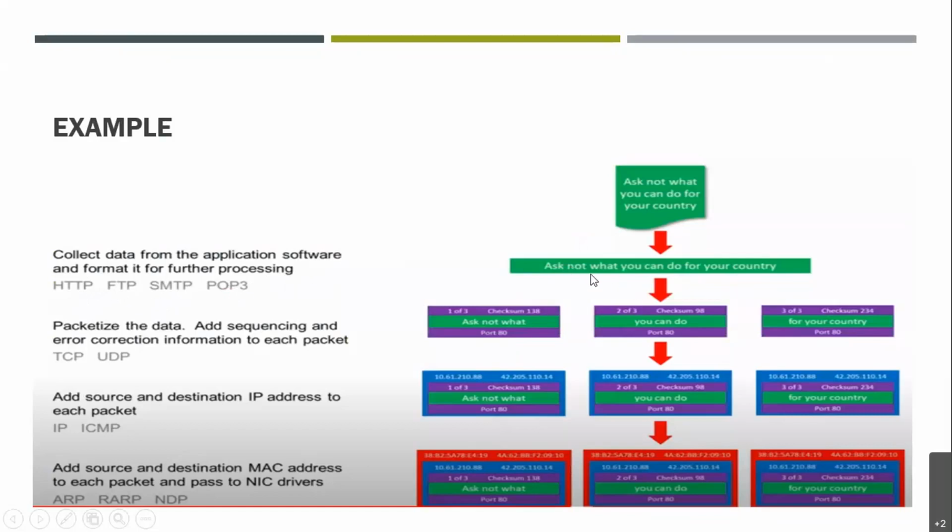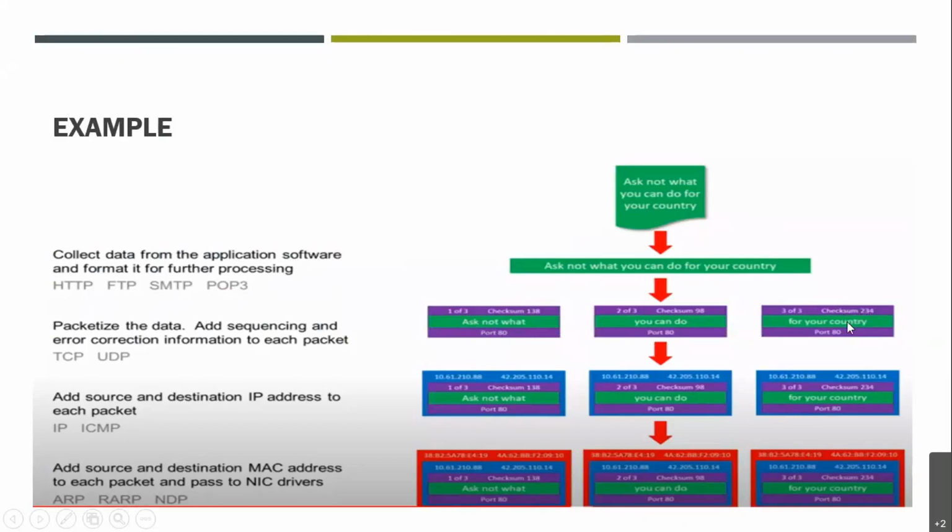Now this entire piece of information is further divided into 3 parts, right? You can see the first of 3, its checksum is 138, right? And the port is 80. Port 80 means we are sending it through HTTP. HTTP's port is always 80, right? The second part has its own checksum, 98, and the third part has 234.